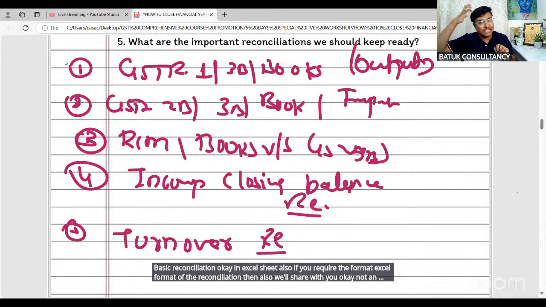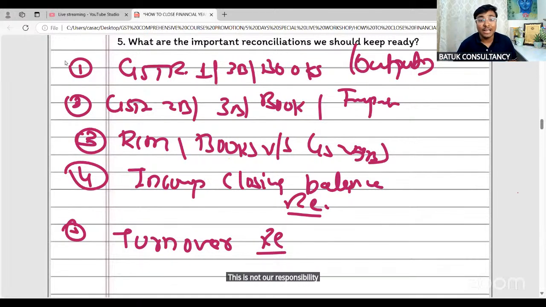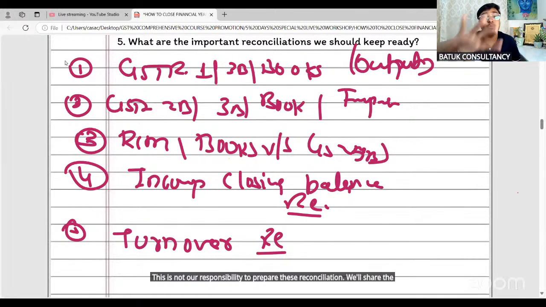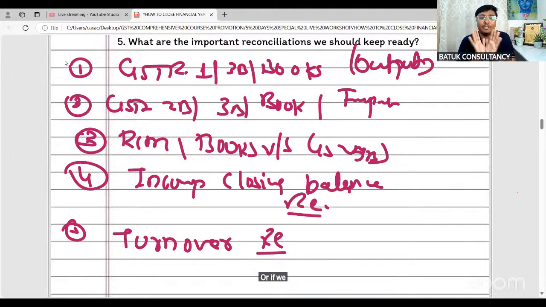The 3B versus books versus the 2B. Now, as a tax consultant, as a tax advisor, as a GST professional, it is not our responsibility to prepare these reconciliations. We'll share the Excel file with our client, and the accounting staff will prepare the same. Or if we are handling the accounting of our client, then we should prepare.